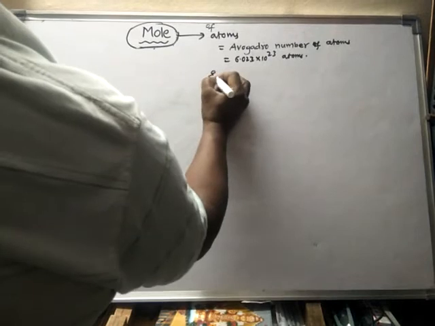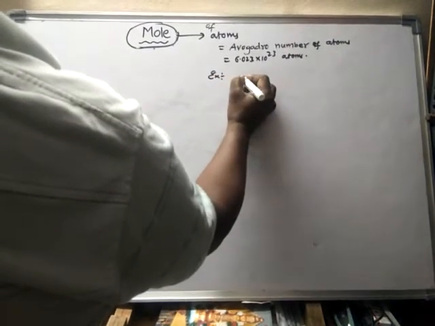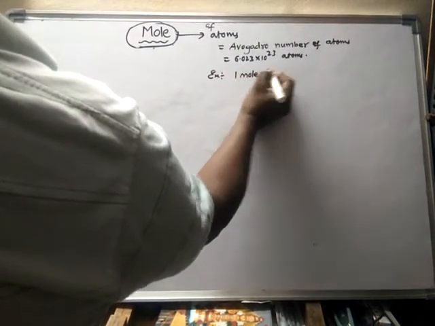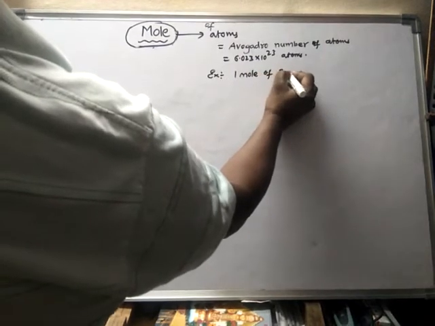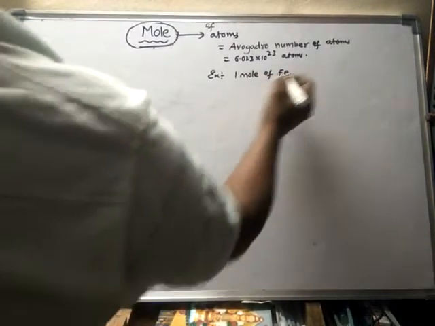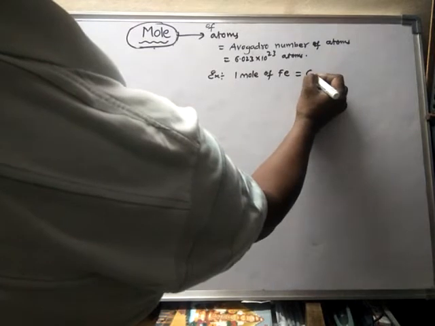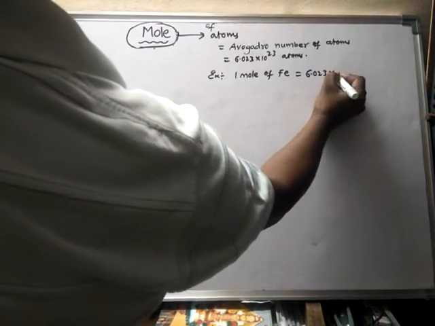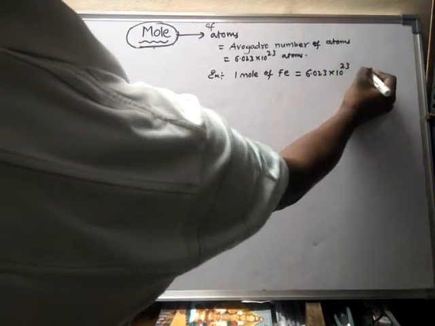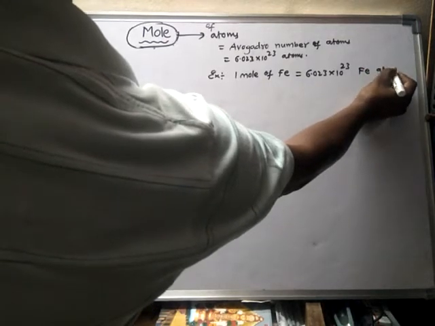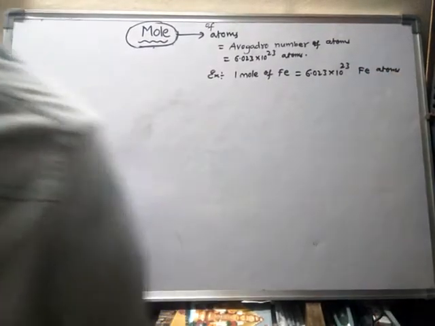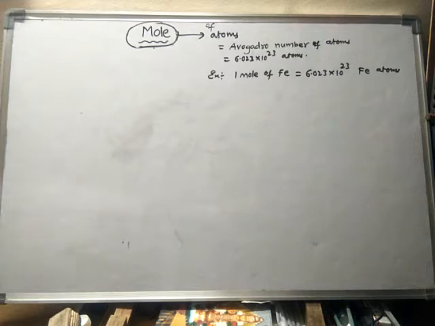If you take an example, 1 mole of iron is equal to 6.023 into 10 to the power of 23 iron atoms. 1 mole of iron contains how many iron atoms?